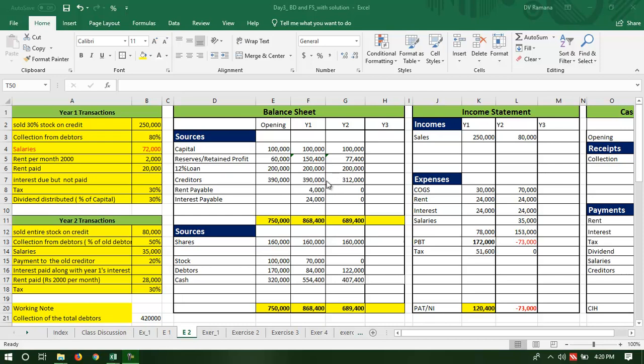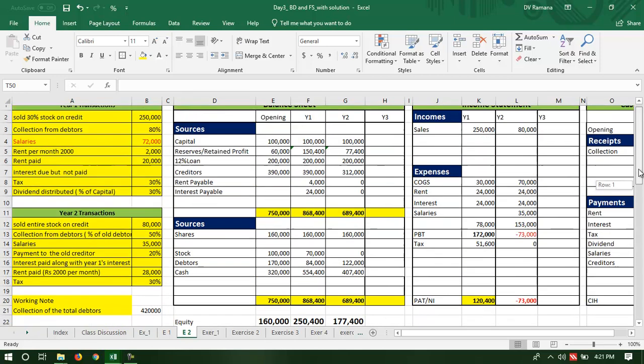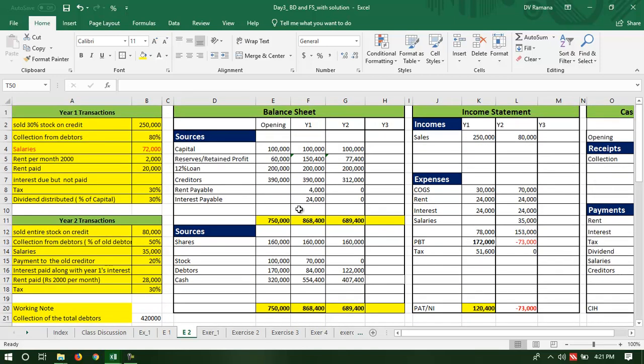In the last two presentations, we saw year one when the company made a profit of 120,400. In year two, the company made a loss of 73,000. So as a result, the retained profit is decreasing. As a result, the equity of the company has been continuously falling. So the company is not doing well, it seems.